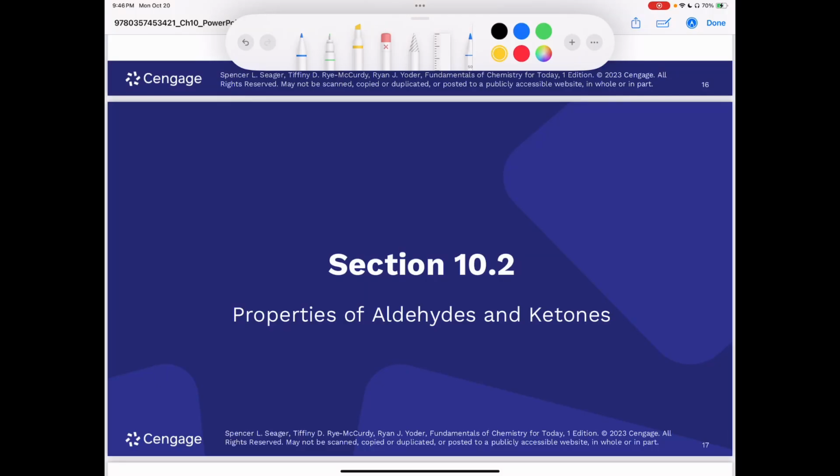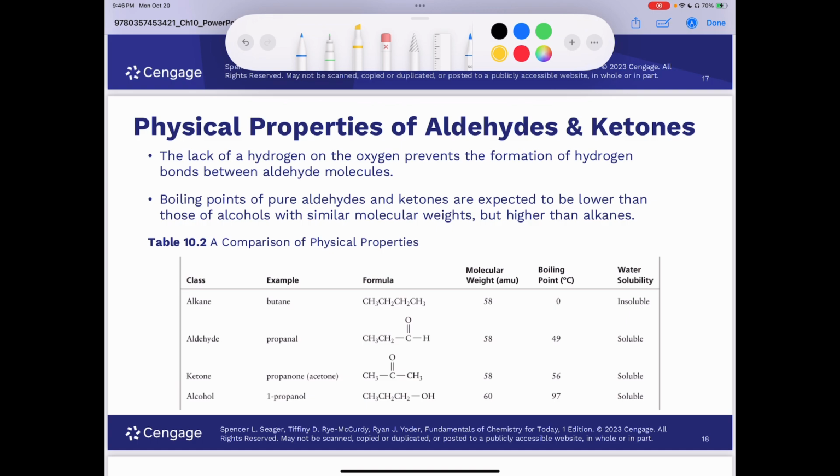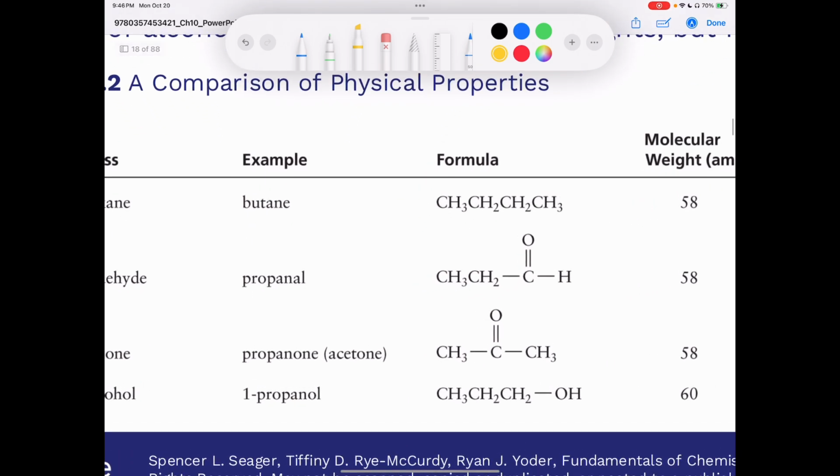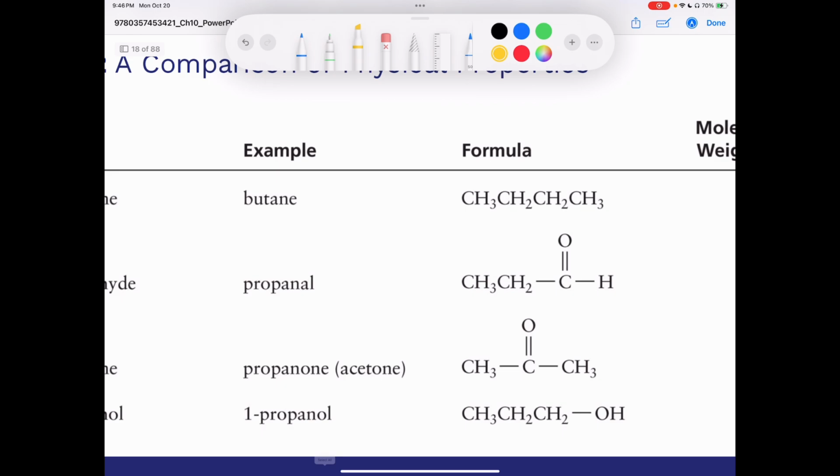Okay, physical properties of aldehydes and ketones. All right, so a lack of a hydrogen on the oxygen prevents the formation of hydrogen bonds between aldehyde molecules. So if we have an aldehyde like propanal that's shown here, now if you remember the requirement for hydrogen bonding